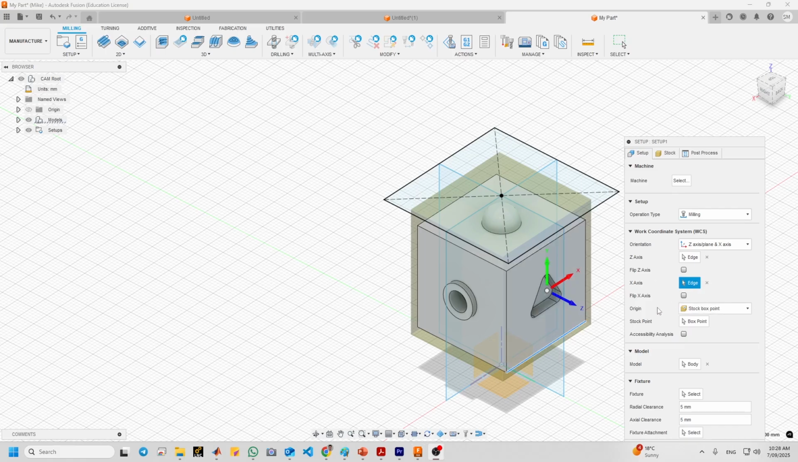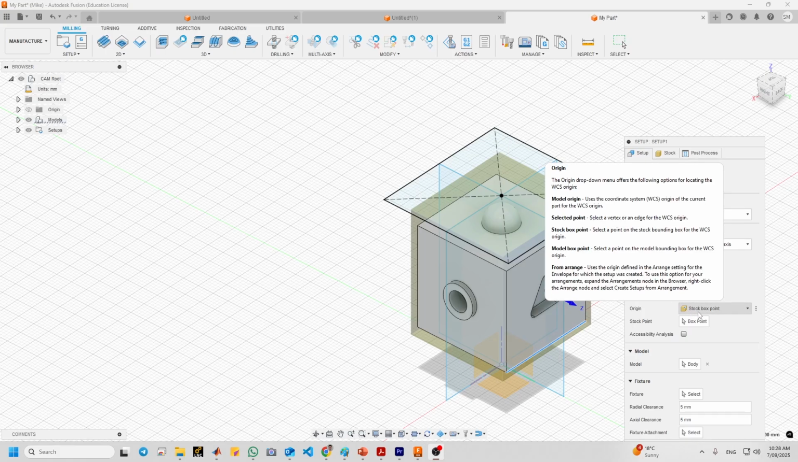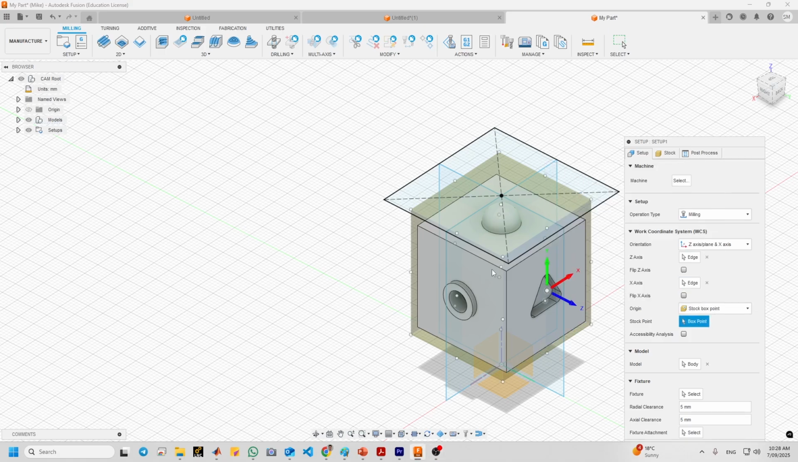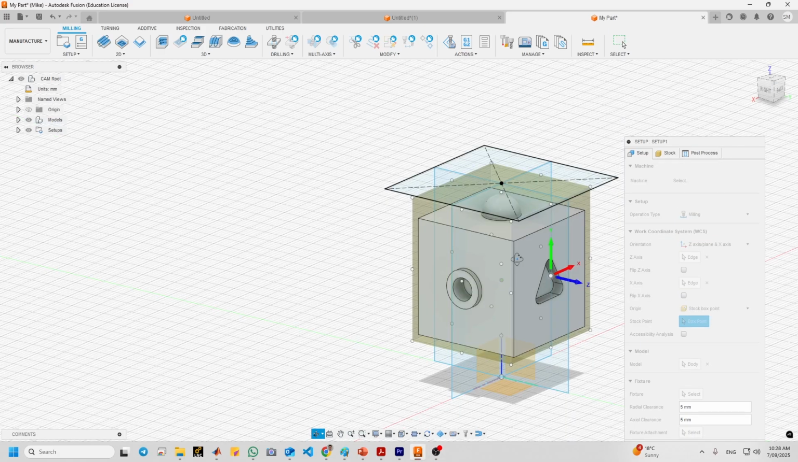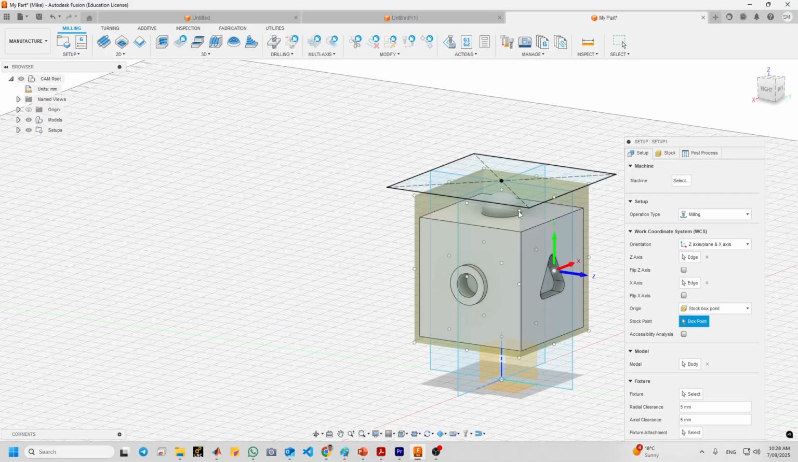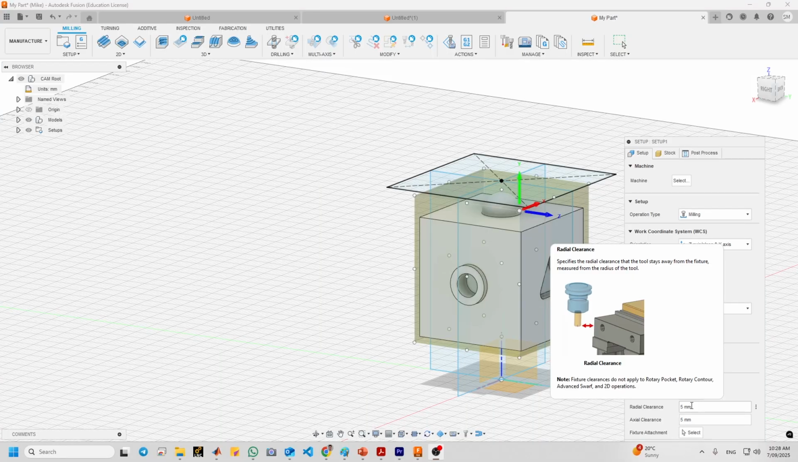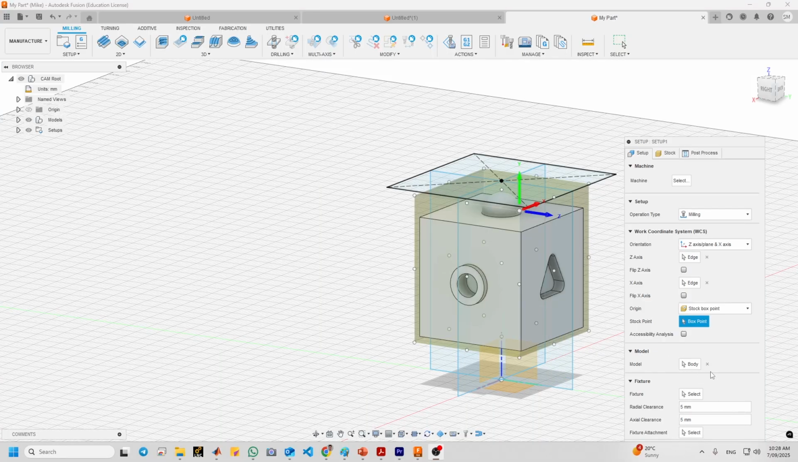Okay, now origin should be on a stock box point, and then select box point and choose the corner point of this is the corner of the stock point. Okay, now you move the origin to here. So as there are no fixturing, the fixture box can also be left unchecked. Also the model section can be left as a default.